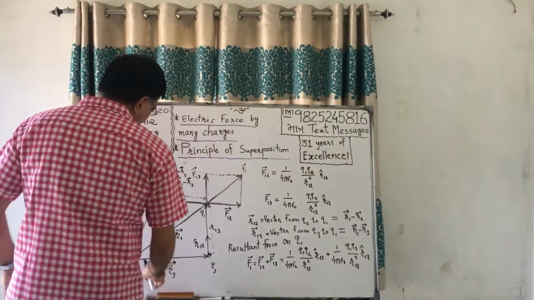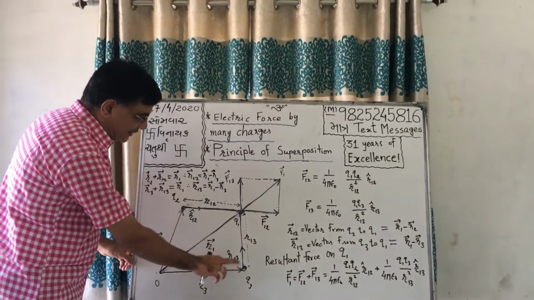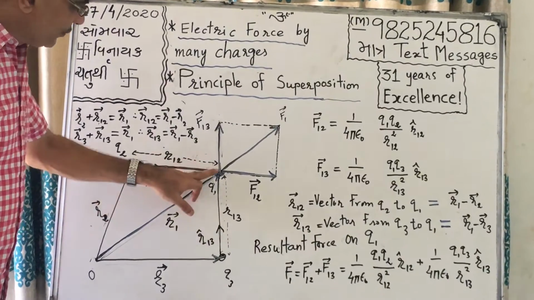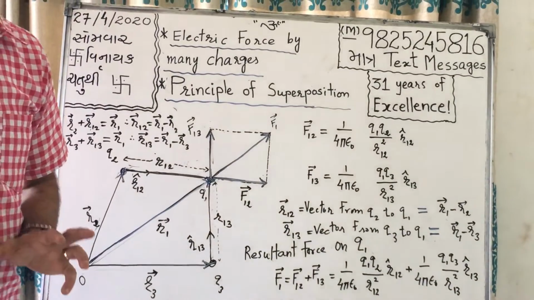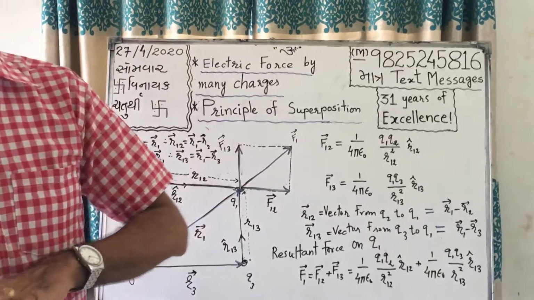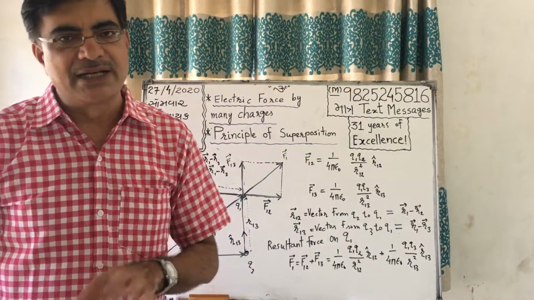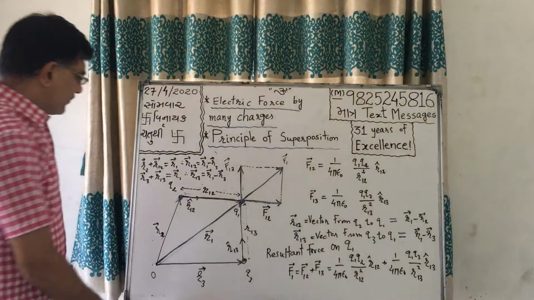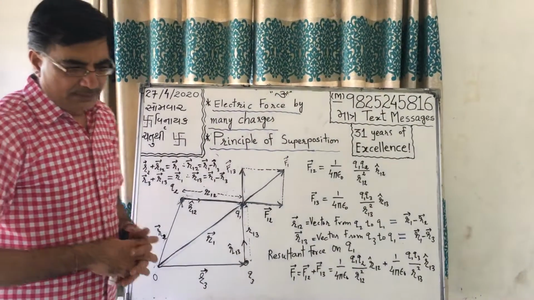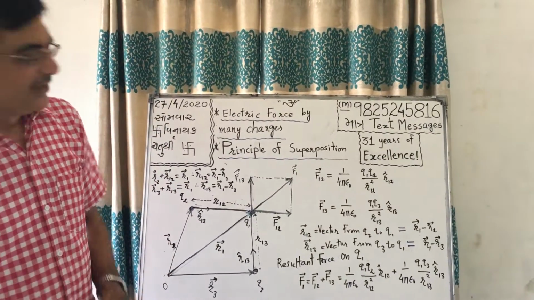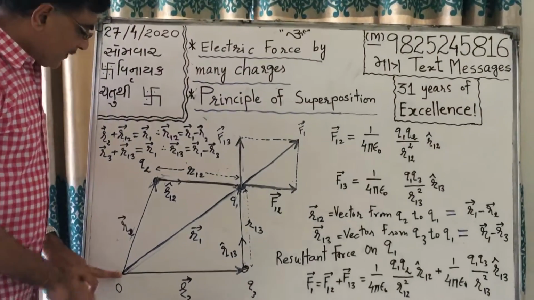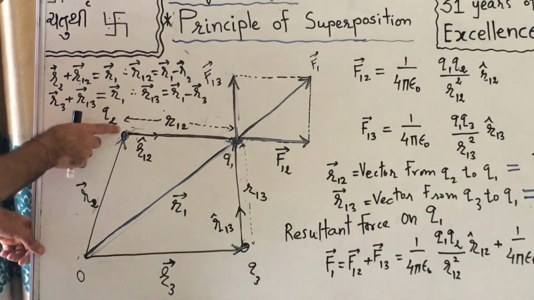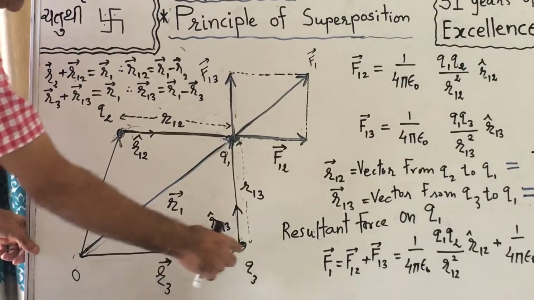Now let us consider three point-like charges. This is Q2, this is Q1, this is Q3. Here we are considering like charges, meaning either all three are positive or all three are negative, so the force will be of repulsion type. First of all we have to define position vectors. With reference to O, the position vector of Q1 is vector R1, of Q2 is vector R2, and of Q3 is vector R3.